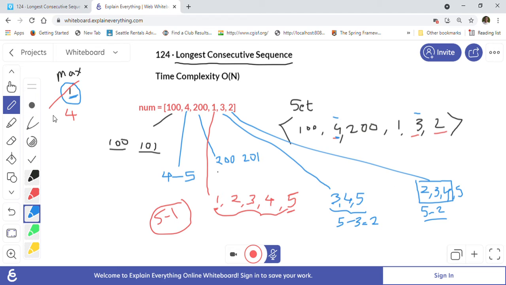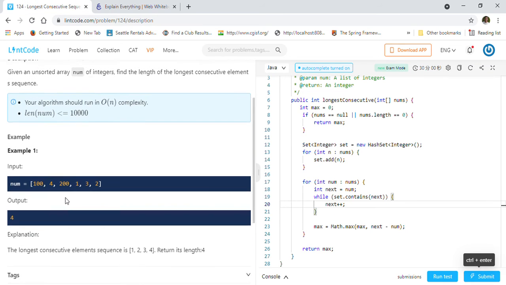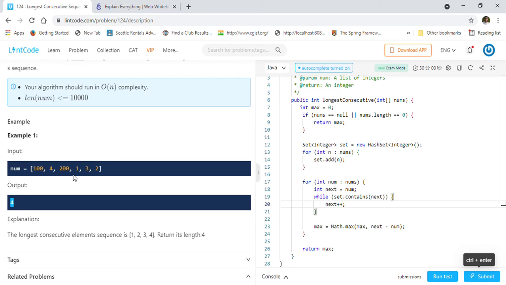But we will not update our max because our max is more than the length, and now we are at the end of the array. We will return our max, which is 4, right? So 4 is the answer. As you can see here, the output for this is 4, because 4 is the maximum consecutive sequence we have found.